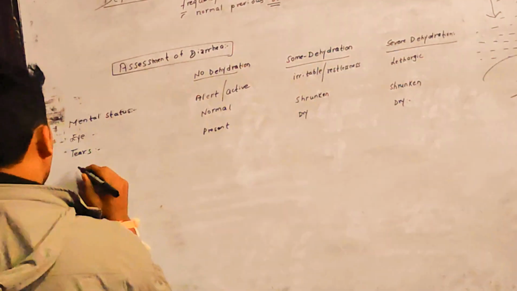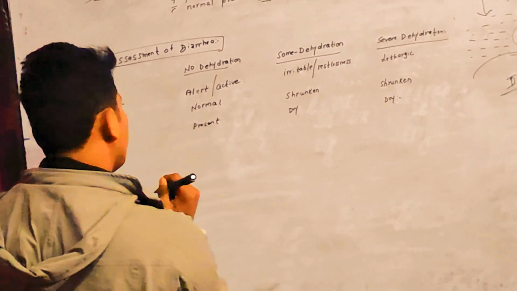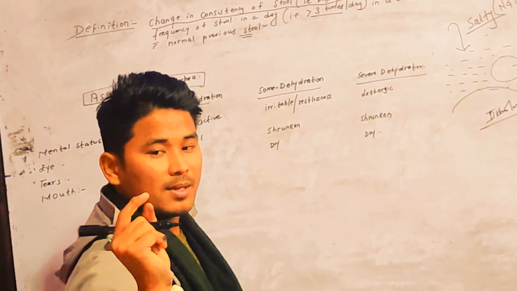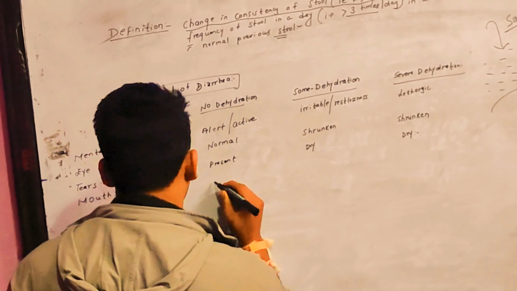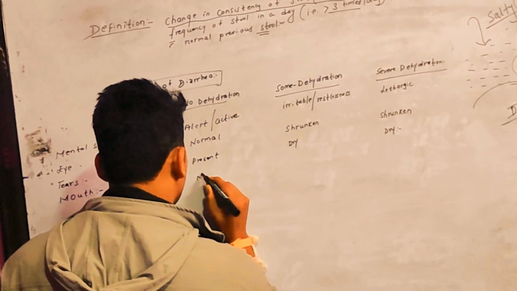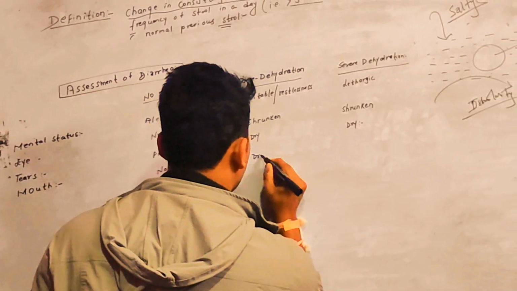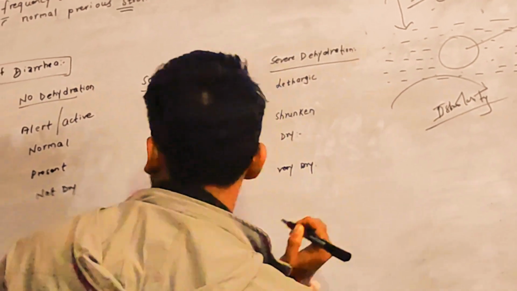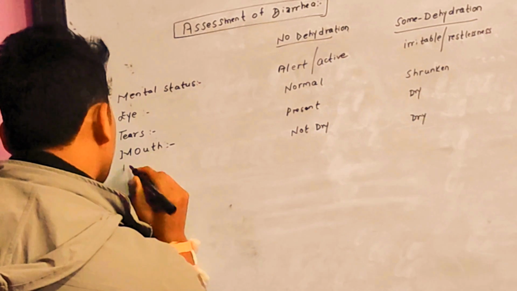And then the mouth: we will be inspecting the mouth of the child. We can also touch with a clean finger. We will see whether the mouth is dry or not. In no dehydration the mouth is not dry. Here it is dry, and here very dry. So dryness. And then we will be checking whether there is thirst or not.